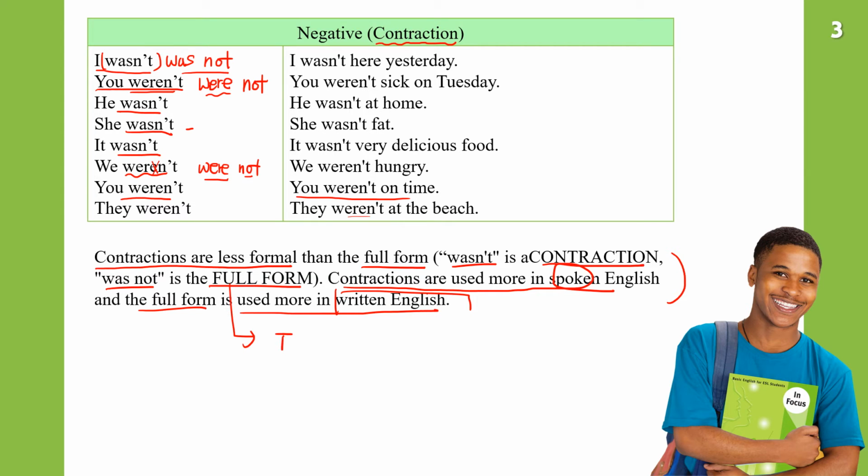For example, I was not here yesterday when you write the sentence. But when you say it, you can say, I wasn't here yesterday.